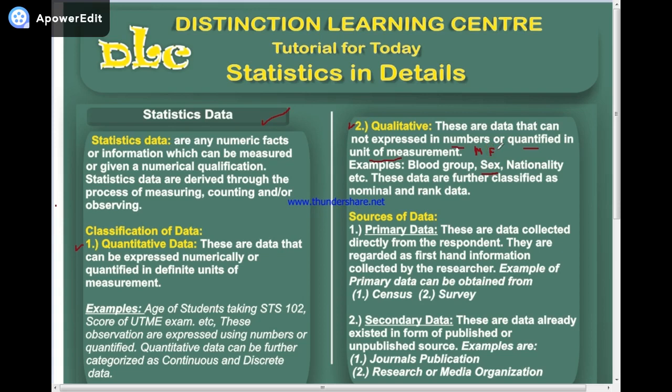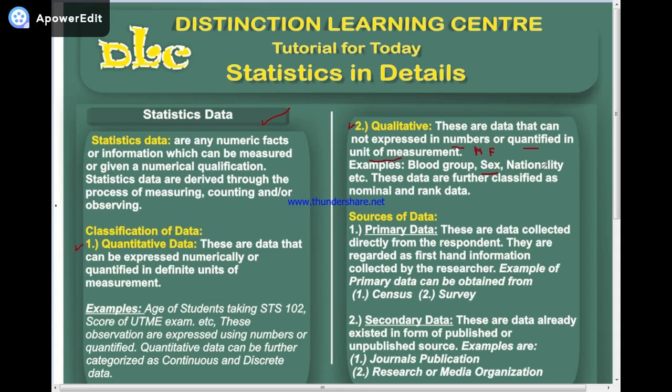Once male or female is not a number, we can call it qualitative data. And also nationality. Nationality means the country where you belong to. That is the citizen of that country where you belong to. Let's just express it like that.